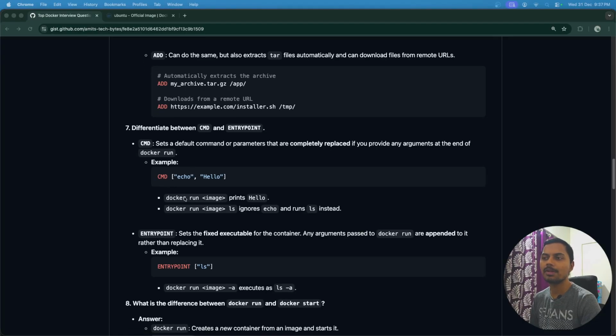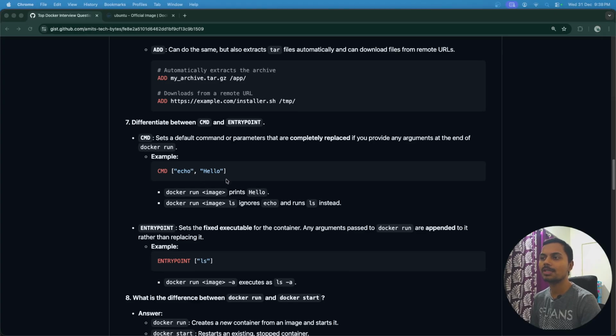So what will happen when we run that particular image after the build? If we run docker run image, the output will be hello, because we have mentioned CMD as echo hello. But we can override this. If we want to override it, we can run docker run with the same image and write ls. By writing the command like this, it will override the CMD.